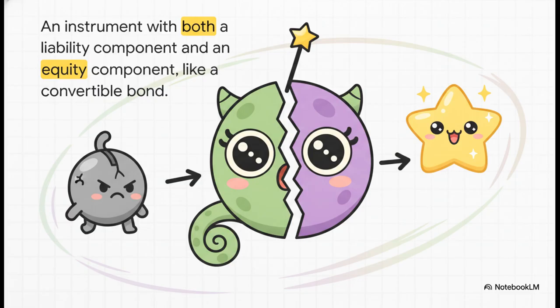IAS 32 dictates that these shapeshifters have to be forcefully split upon initial recognition. You can't just take the easy way out and lump it all together as debt or all as equity.